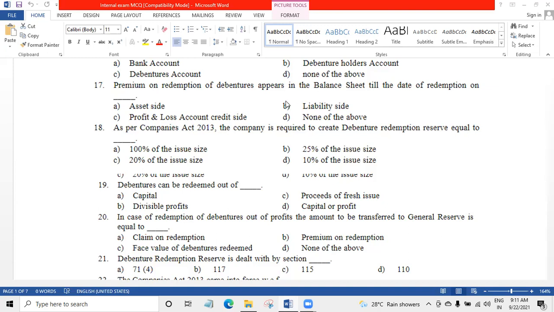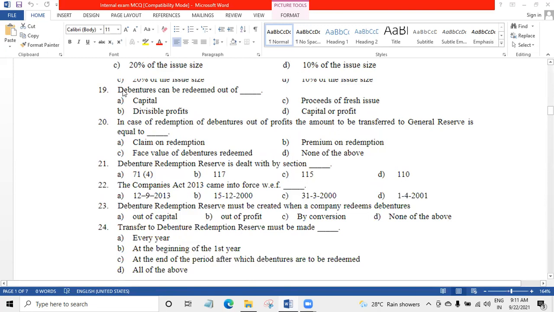Answer B is correct. Number 18, as per Companies Act 2013, the company is required to create debenture redemption reserve equal to dash. 18 का आंसर है B, 25% of the issue size. 25% of the issue size we have to create DRR.